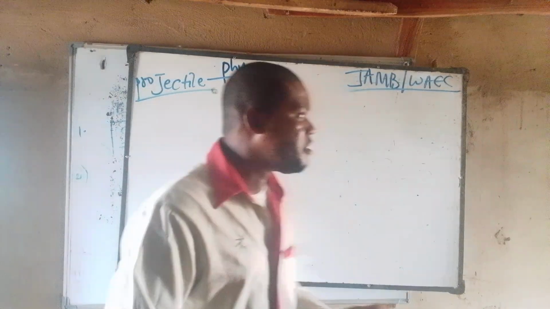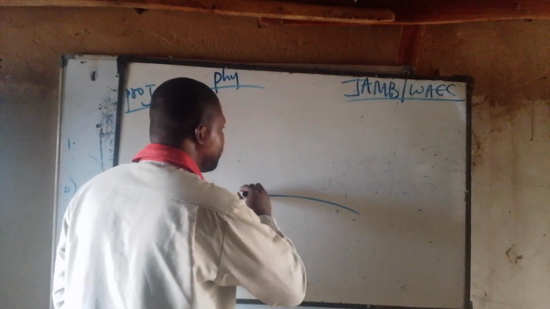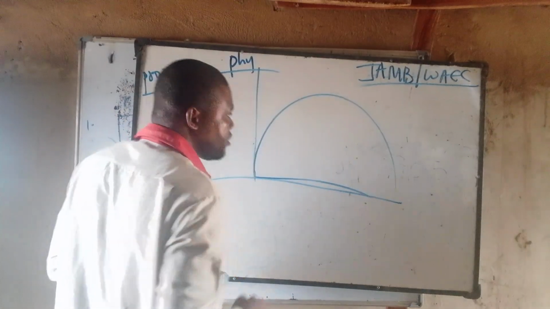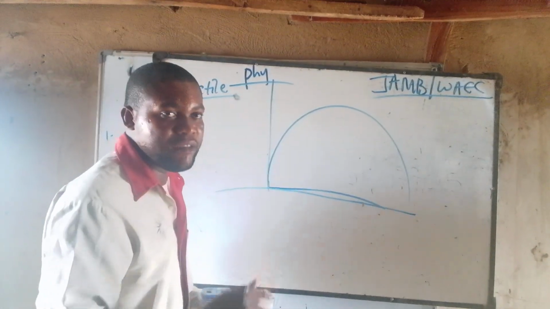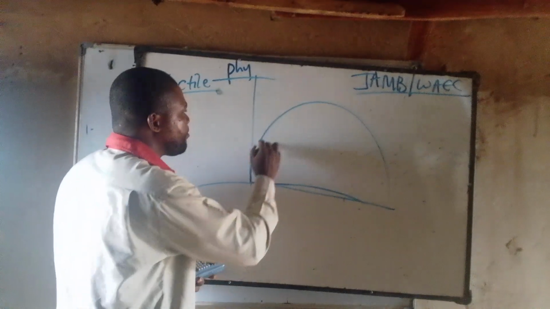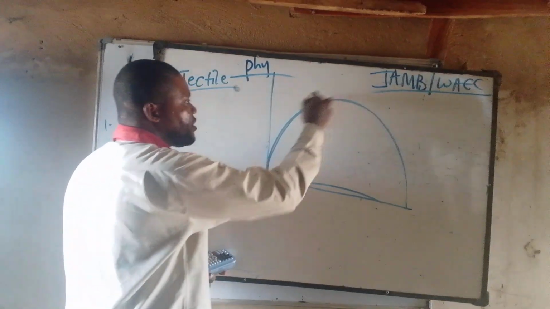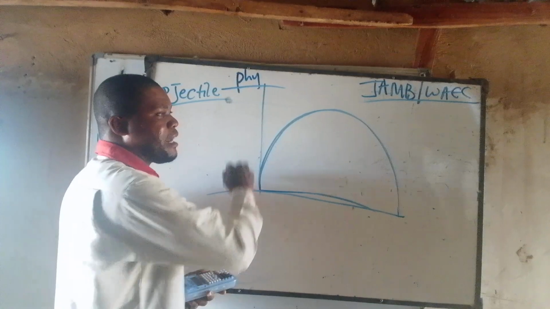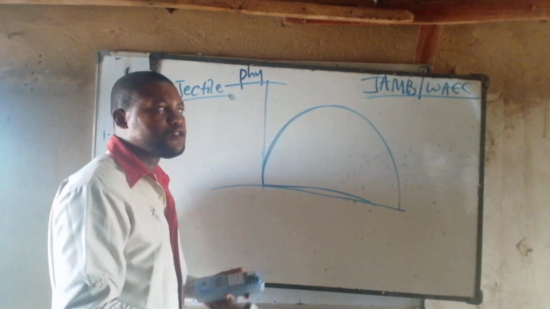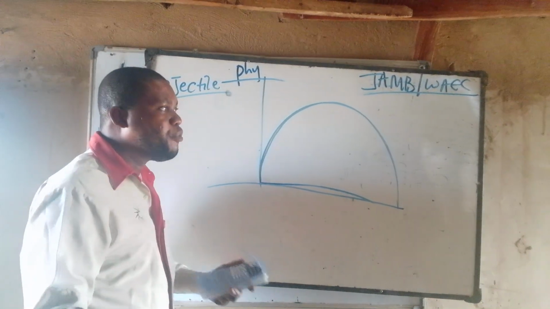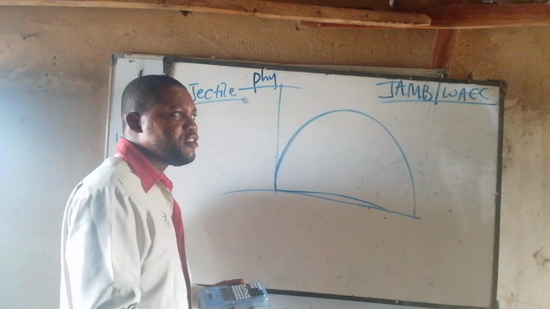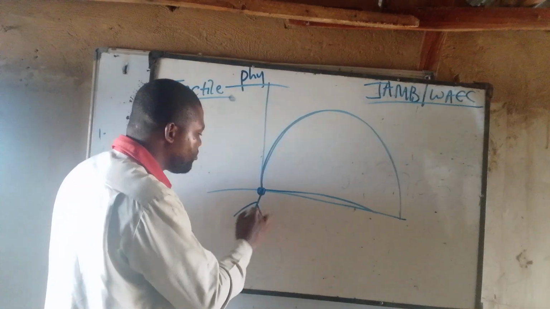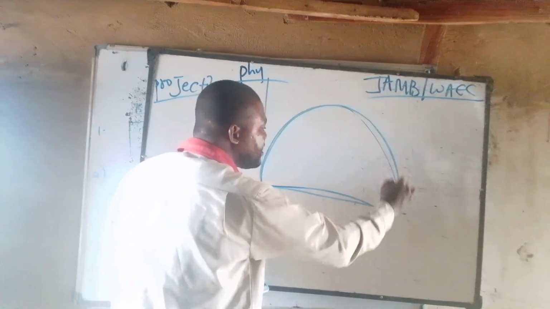Projectile is simply talking about motions of objects that take a parabolic form. Look at the parabolic form. For example, the motion of a bullet fired from a gun takes a parabolic form. A stone thrown or a ball fired into the air will take a parabolic form. It will start from a point on this side, from where it is being thrown, to where it hits